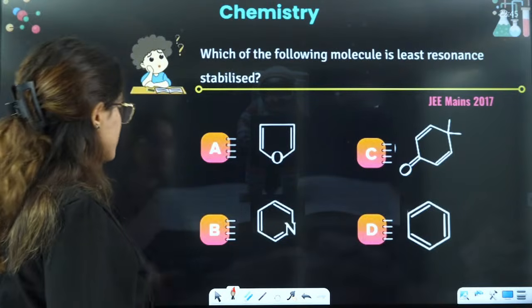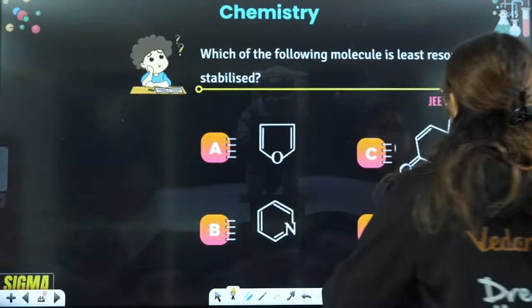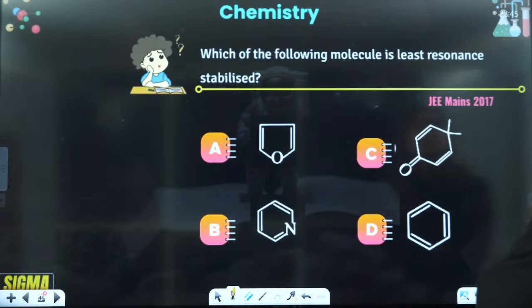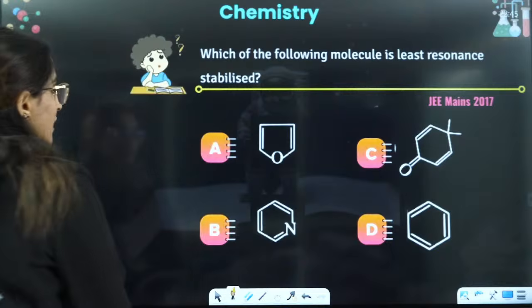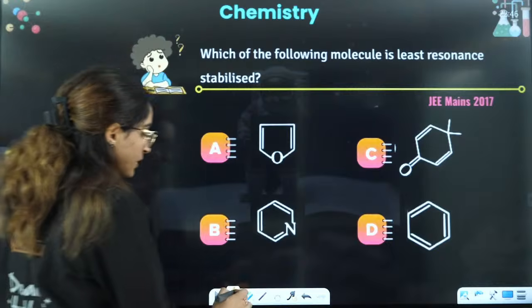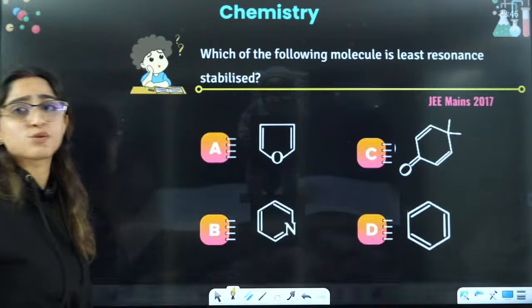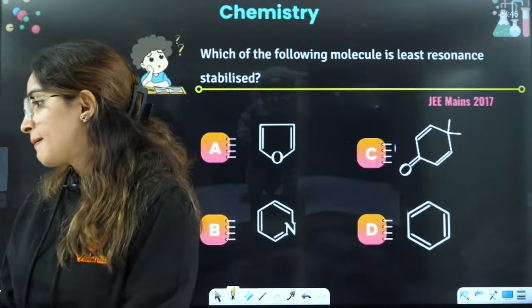So let's see the next part here. Let's see some questions. Here the question is, which of the following molecules is least resonance stabilized? Least resonance stabilized, you should be able to tell me. Yes, everyone.